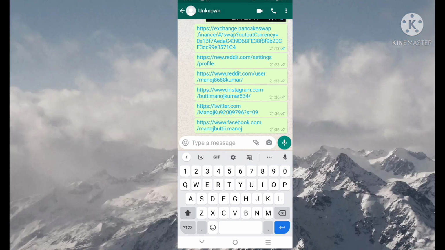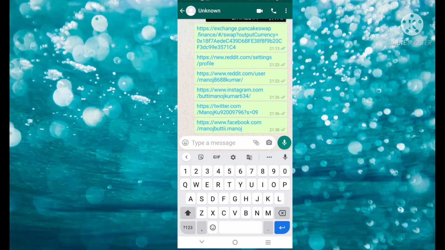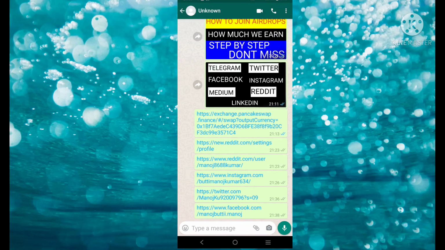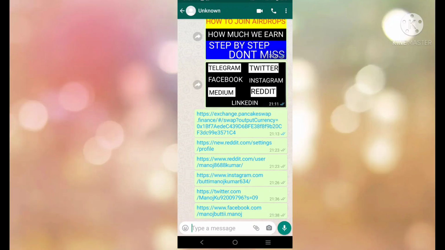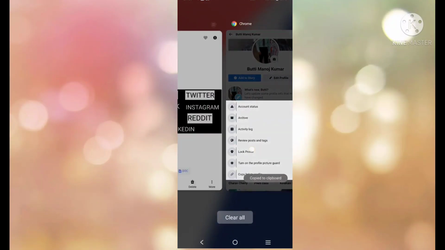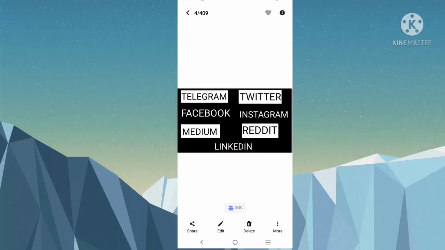When you join an airdrop, if they ask for your profile links, you can directly give them. So that will be easy for you to join the airdrops and complete them within time. So this is the best trick to save all your profile links. Save them in one place. Okay, now Facebook is complete.